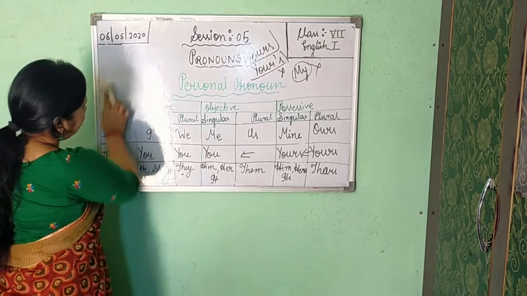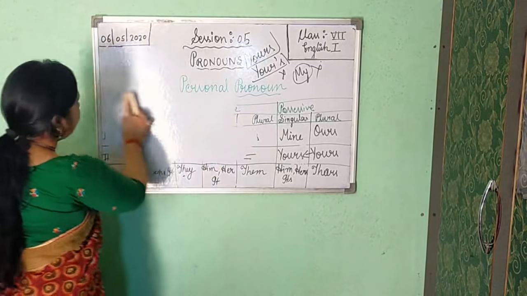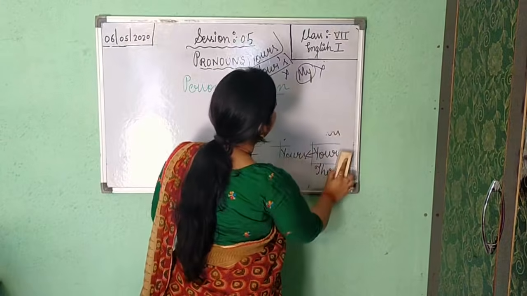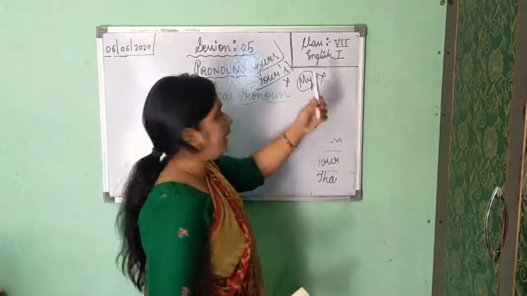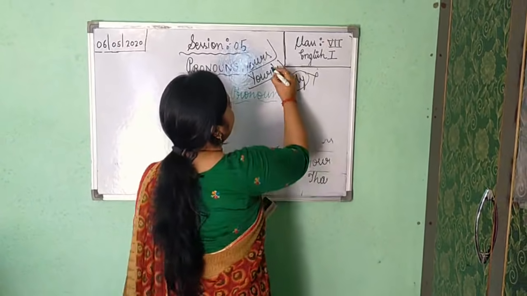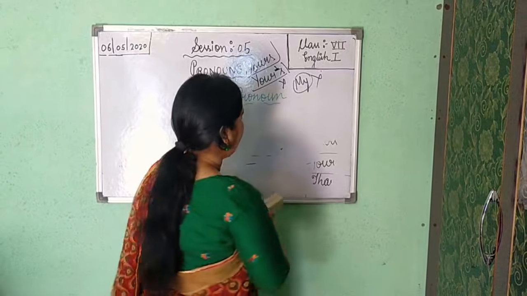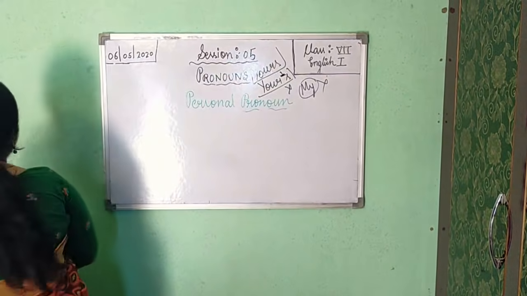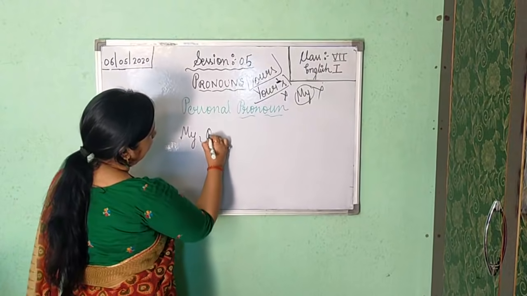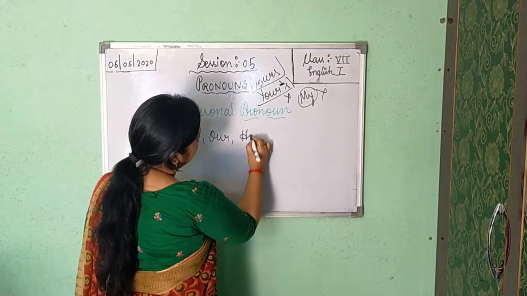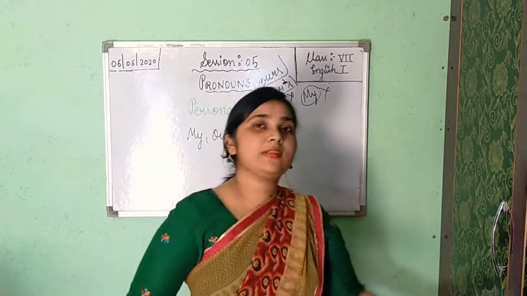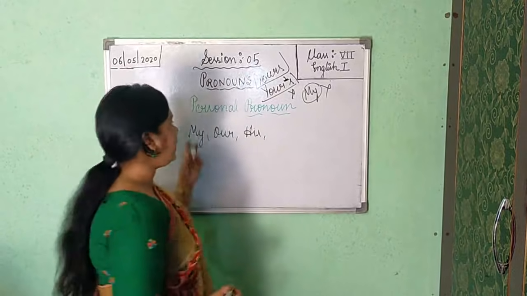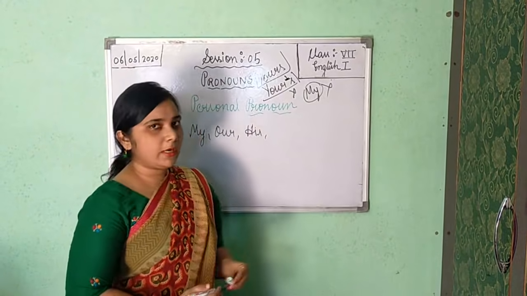Okay. So always remember, possessive pronoun never takes an apostrophe with itself. As I have told you, it never takes an apostrophe. Everyone knows this is your apostrophe. So possessive pronoun never takes an apostrophe. If you are getting my, our, his, these are your possessive determiners. It is not your possessive pronoun, but my is your possessive determiner only.